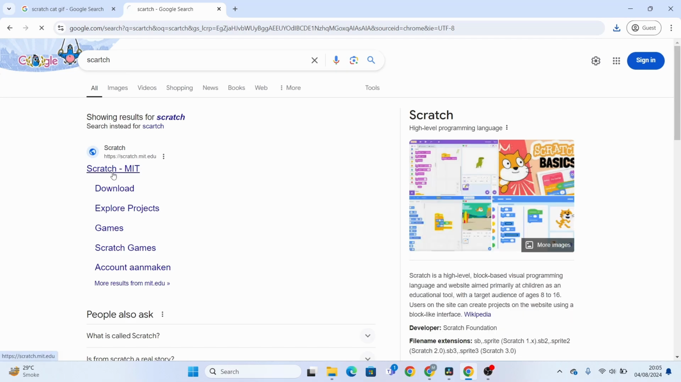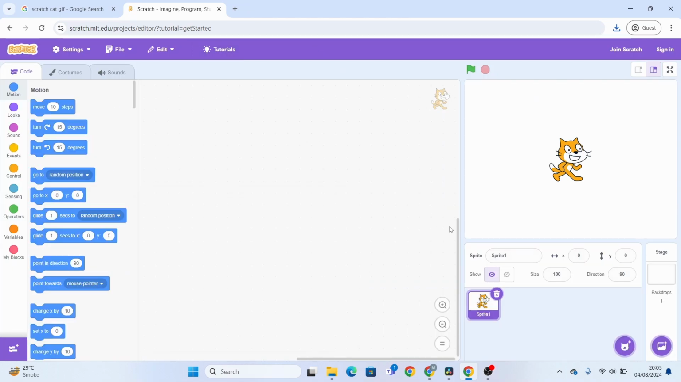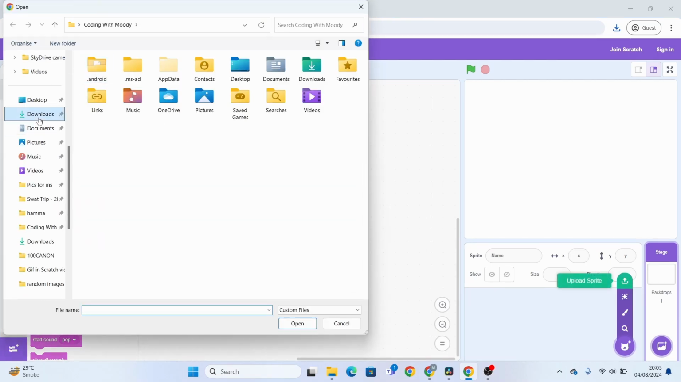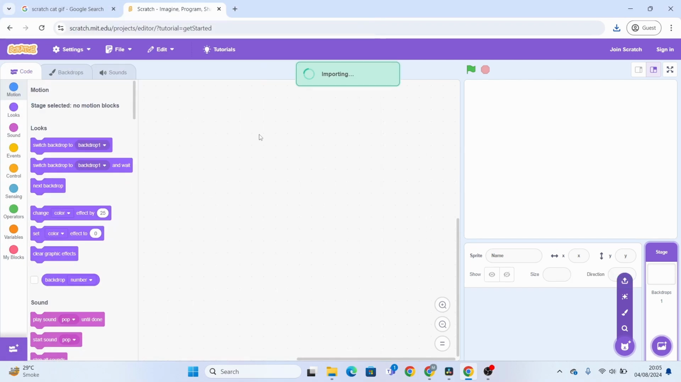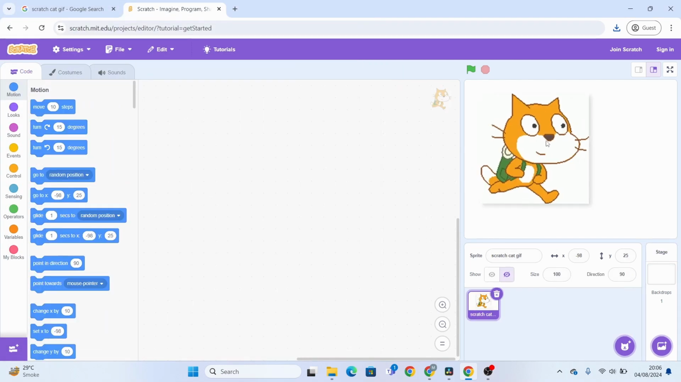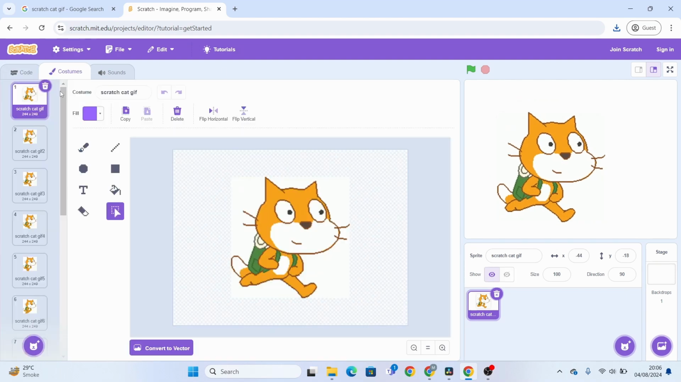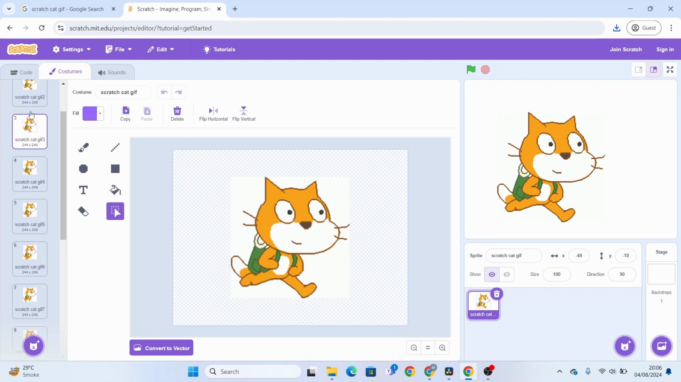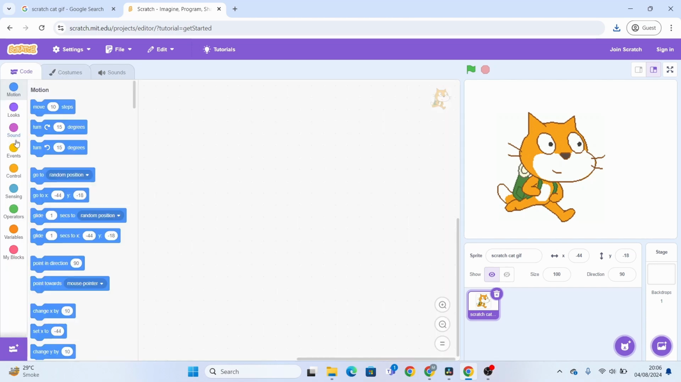And then open Scratch. Let's open Scratch and let's make a new project. Okay, so bye Scratch Cat. Of course we don't need the Scratch Cat, so get out of here. Okay, then upload sprite and bring in the GIF we downloaded, Scratch Cat GIF, and it'll take some time. Yep, there it is. And now when you go in the costumes, you can see all the 13 costumes it has. So let's start the coding.